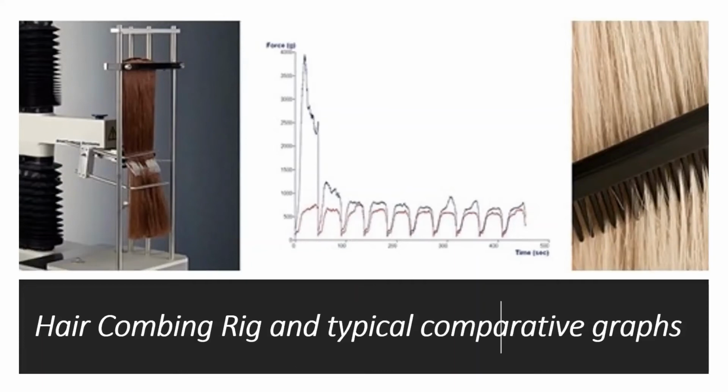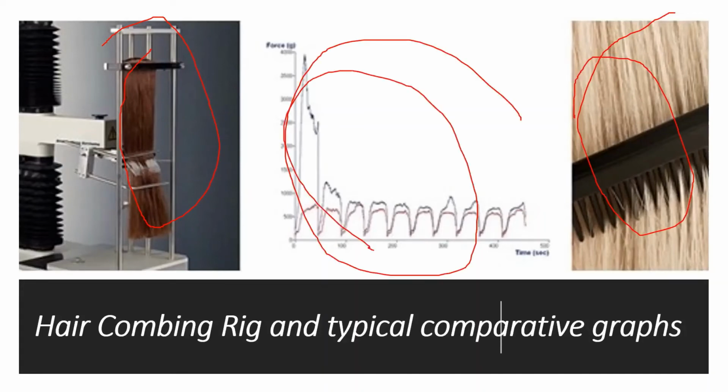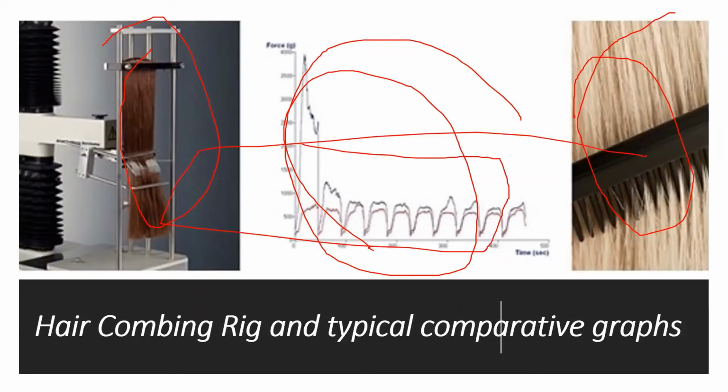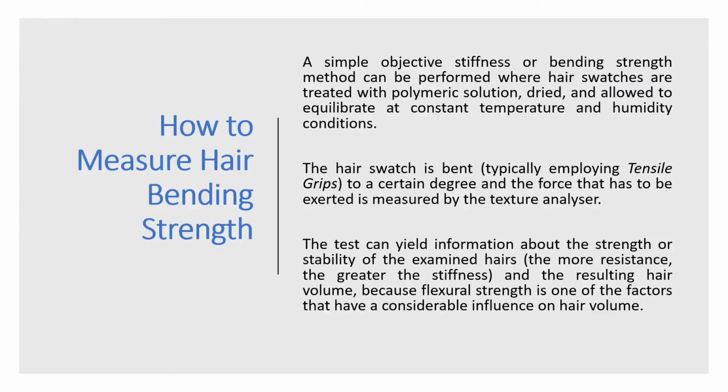So these are typical comparative graphs for hair combability. You can see that these are the hairs, and this is the type of comb being run over the hairs, and the graphs are obtained like this. When you are analyzing any sort of conditioner, you can analyze with these graphs. You can compare the graphs, and then you can come to know the assessment.